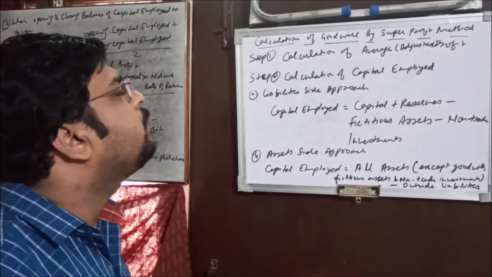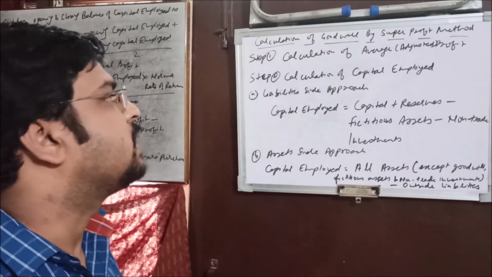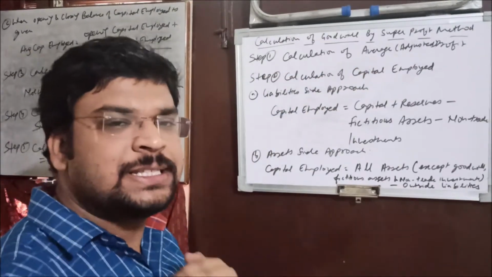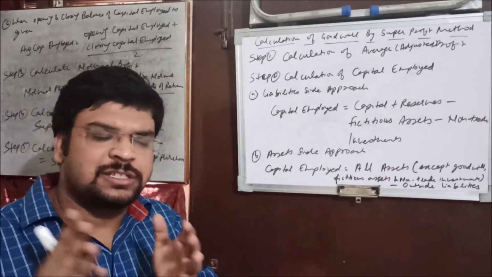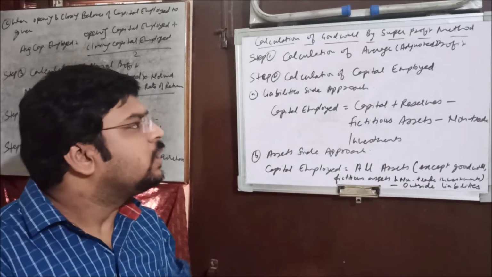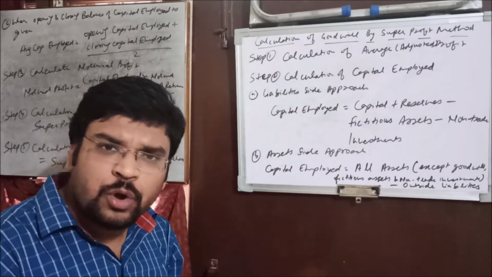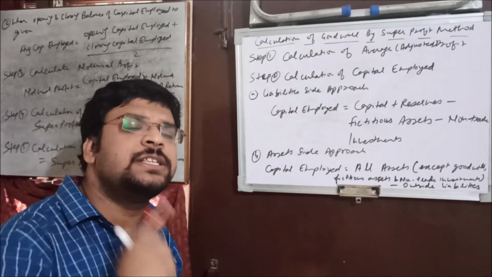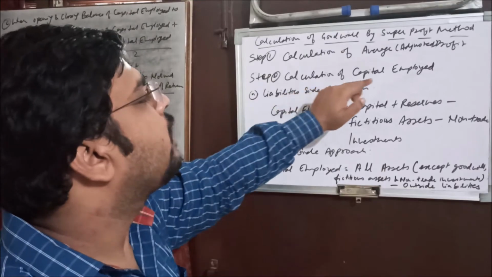So these are the steps of valuation of goodwill by super profit method in case adjustments are given. So very first step is calculation of average adjusted profit. This is the similar step like we understood in simple average profit and weighted average profit. Very first we calculated the adjusted profit. Okay, so it is the similar step. Of separate years we will calculate the adjusted profit and then we will find out the average of that, like we did in the simple average profit method. Understood? Now step 2, calculation of capital employed.